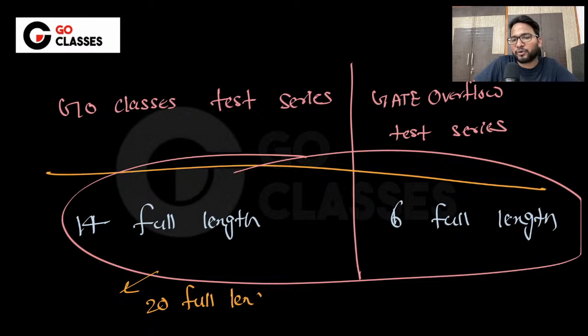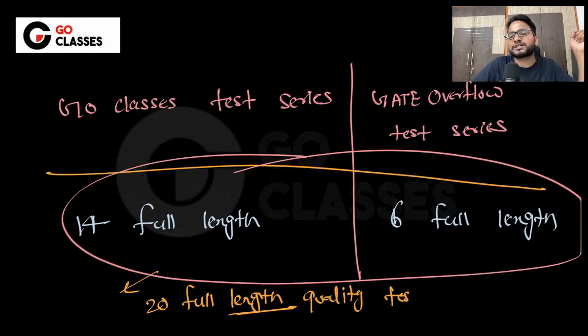I mean, not just bogus tests, obviously that won't help you, but if you get 20 full length quality tests, then I think it is good enough to test you against any variation that might happen in the GATE, basically, right? 20 full length quality standard tests from top notch universities, from top notch professors, from many standard books.